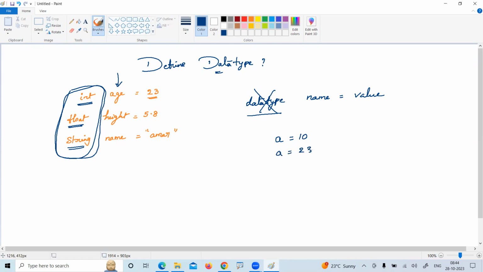You can store any type of value in the variable. It will accept it at runtime. It will not show any error message. Data type is used to specify what type of data we are going to store into the variable. That is.